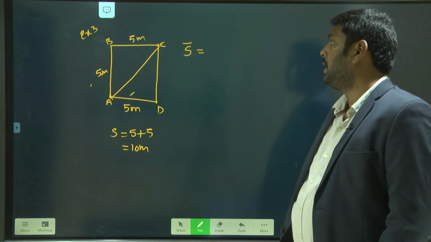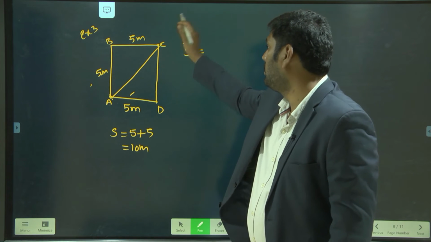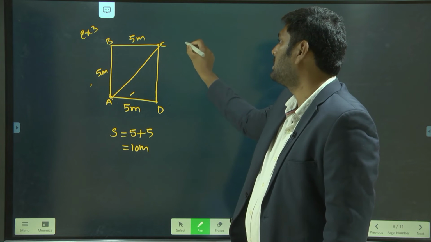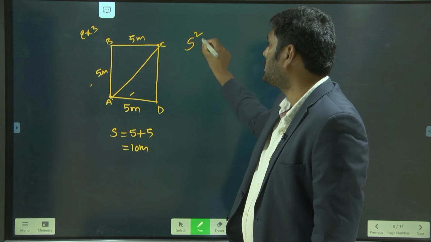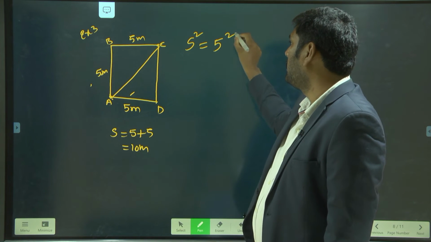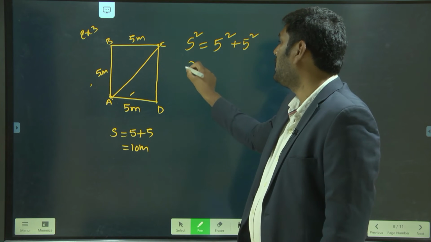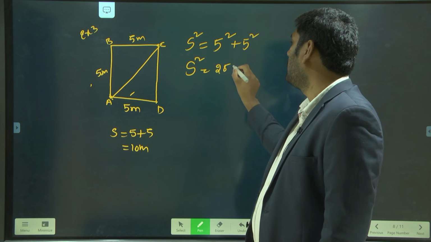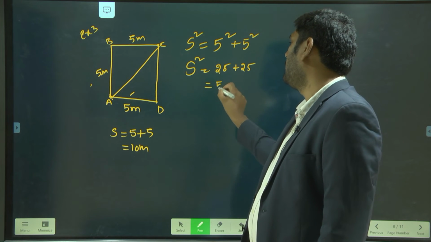If I apply the Pythagoras theorem, the hypotenuse square is equal to side square plus side square. One side is 5, the remaining side is also 5. So hypotenuse square is 25 plus 25, which is equal to 50.